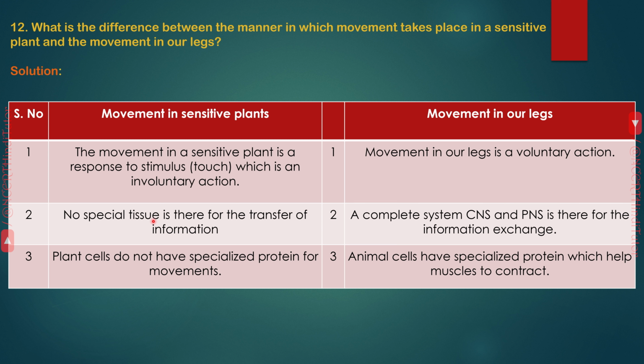Second, no special tissue is there for the transfer of information in plants. A complete system, CNS and PNS, is there for the information exchange in animals. Plant cells do not have specialized proteins for movements. Animal cells have specialized proteins which help muscles to contract.